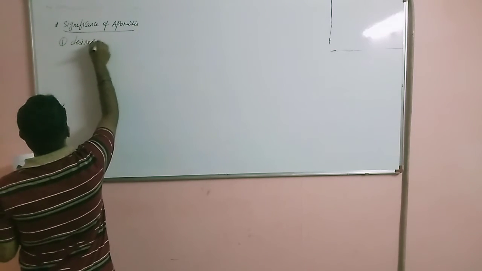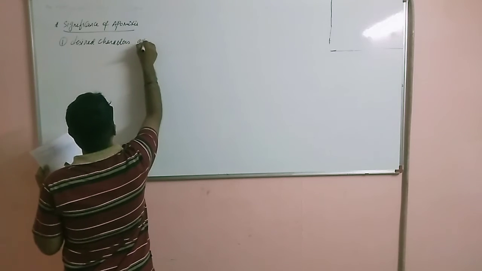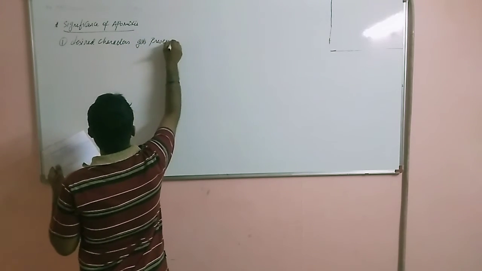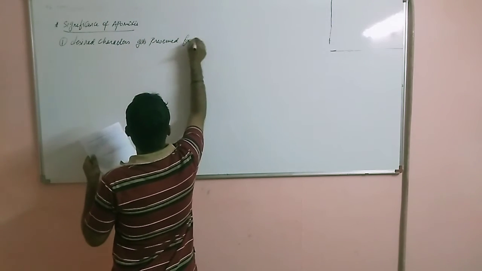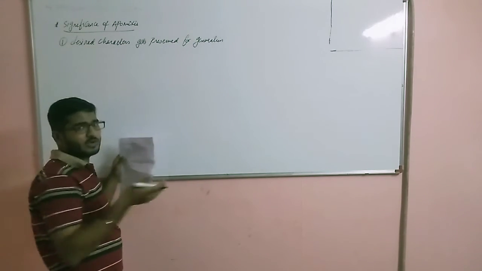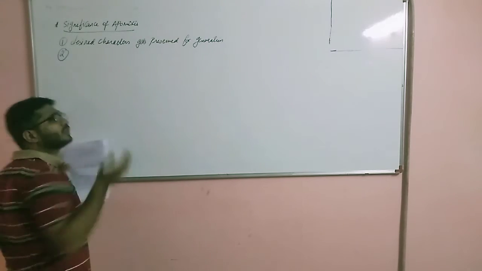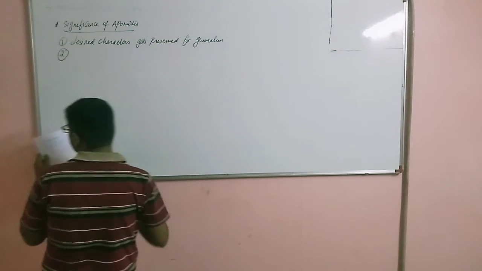So desired characters get preserved for generations, because only through apomixis the embryo will be developed, right? And here no meiosis, no fertilization takes place, so that is an advantage.